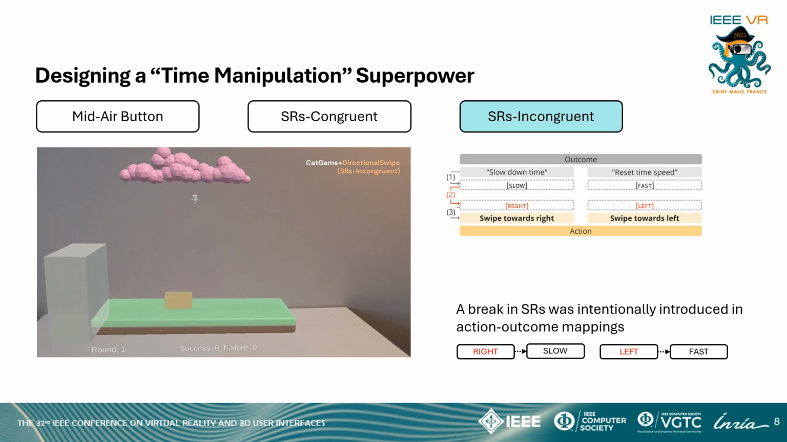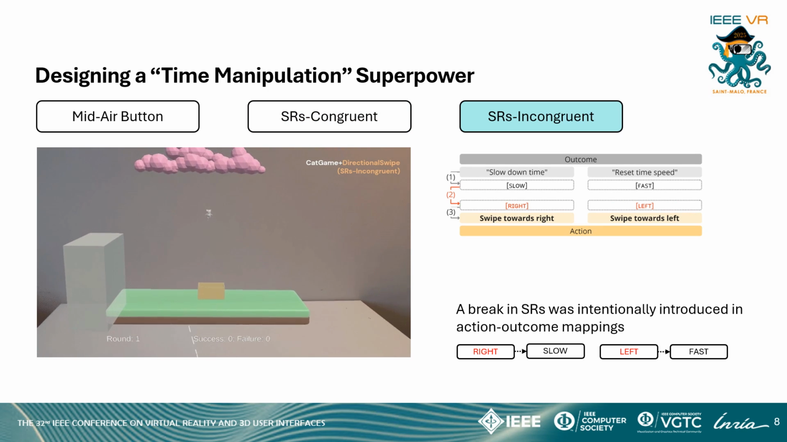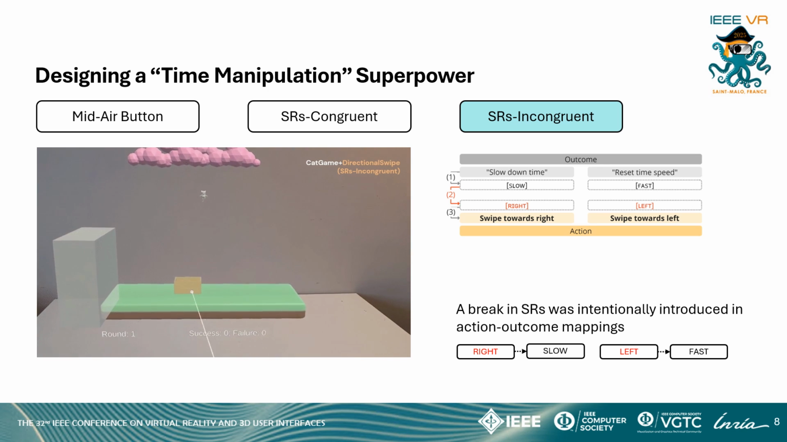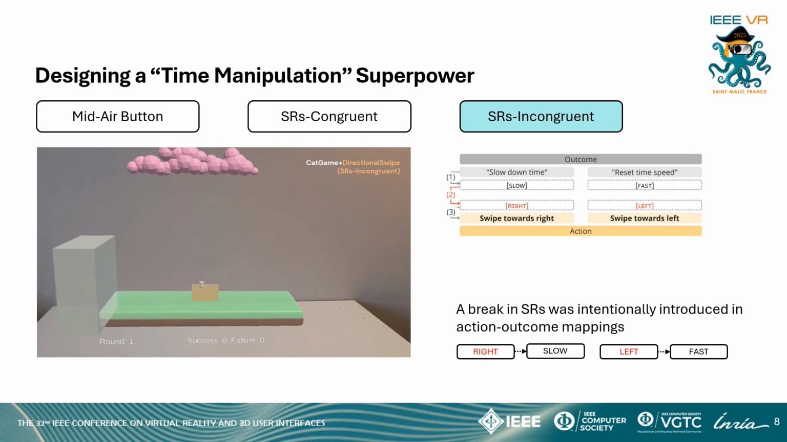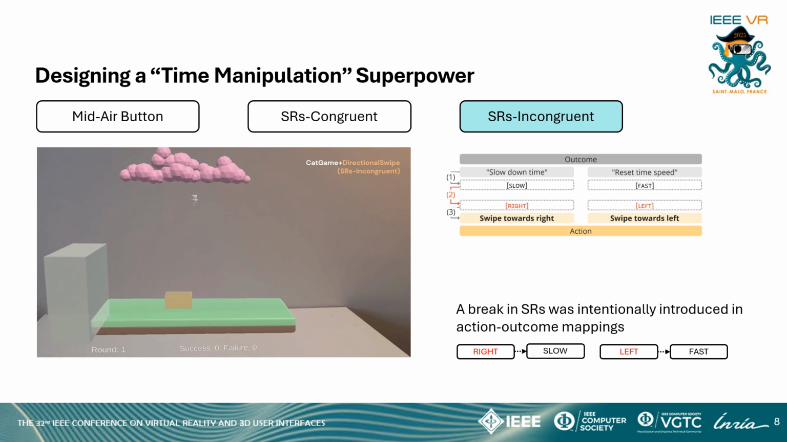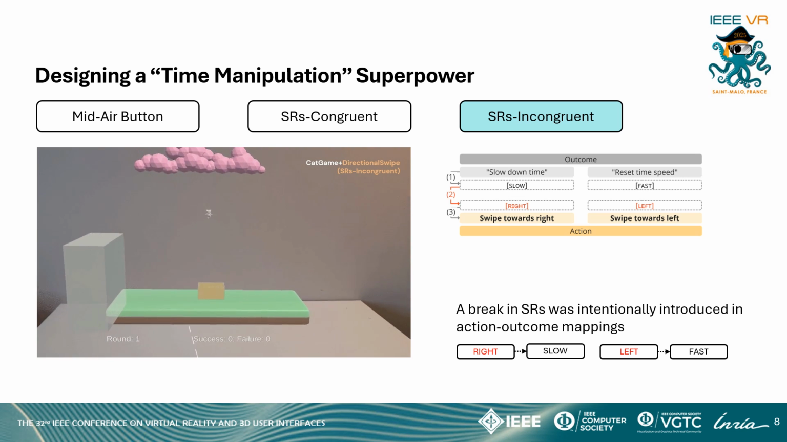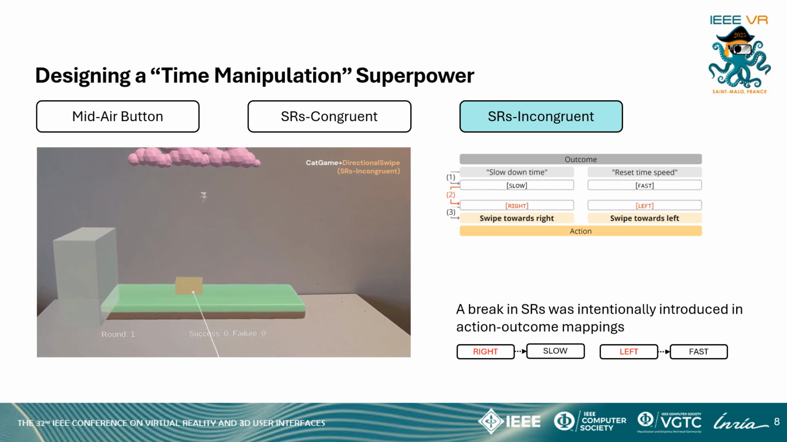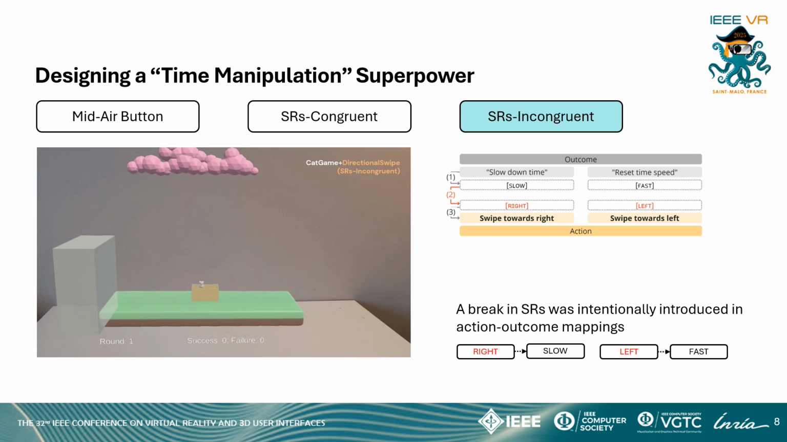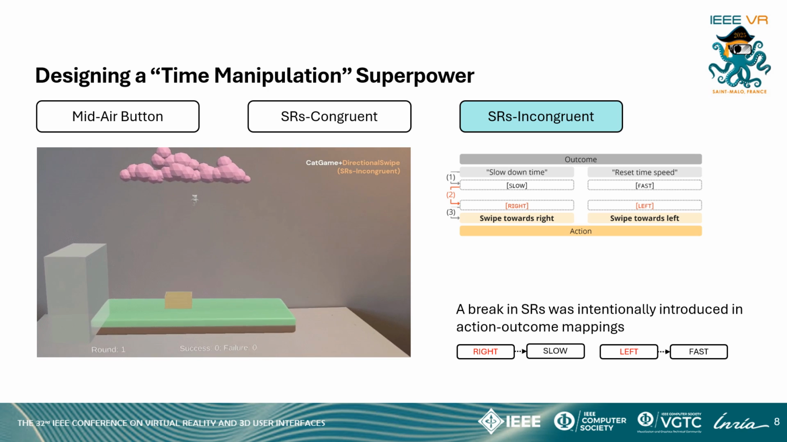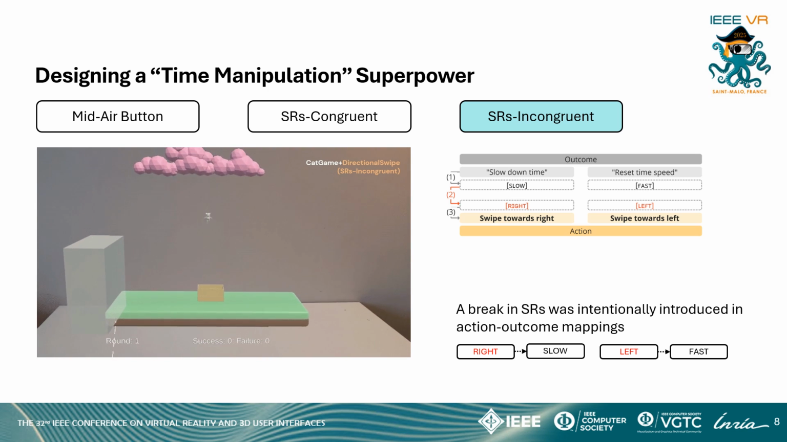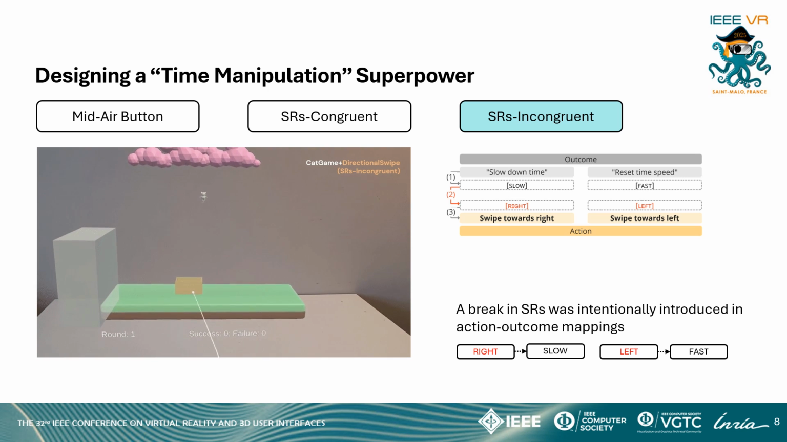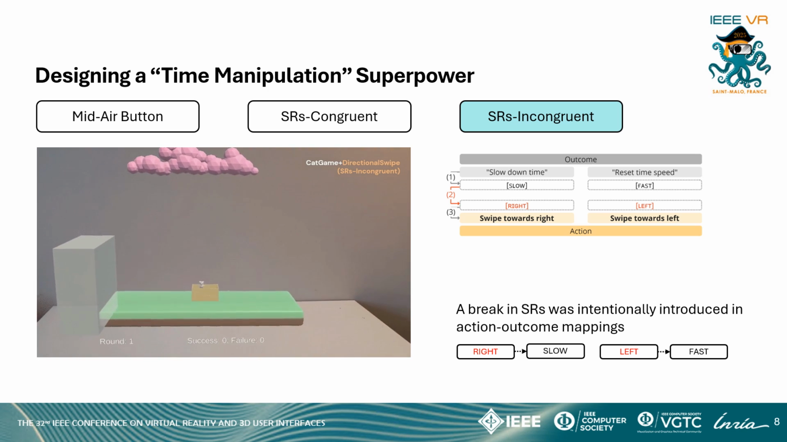To explore the effects of arbitrary mappings, we intentionally violated sensorimotor regularities by assigning right as the cause of slow and left to be the cause of fast. We all know that the image schema right is unlikely to yield the outcome of slow, and similarly, left is unlikely to produce the outcome of fast. With the sensorimotor regularities incongruent mappings, users slow down time by swiping their thumb towards right and reset by swiping towards left.